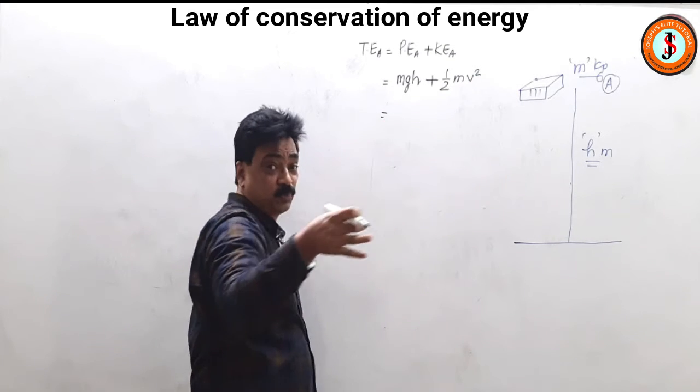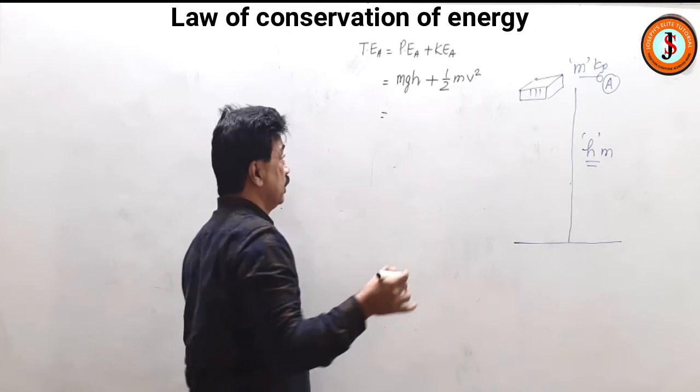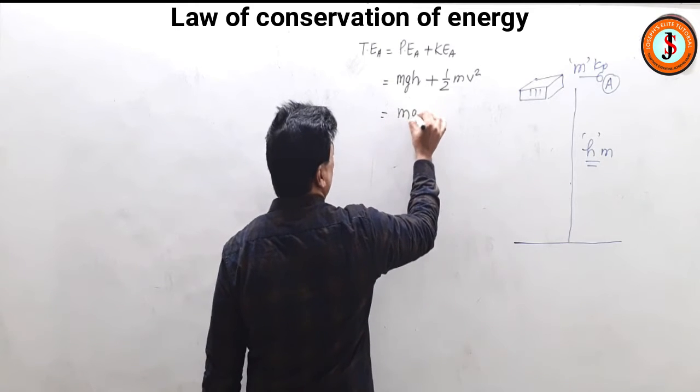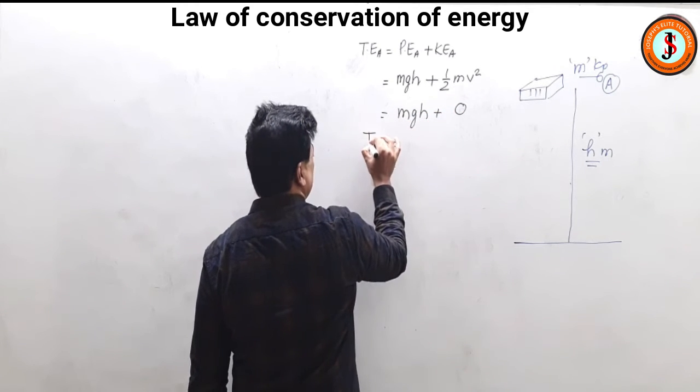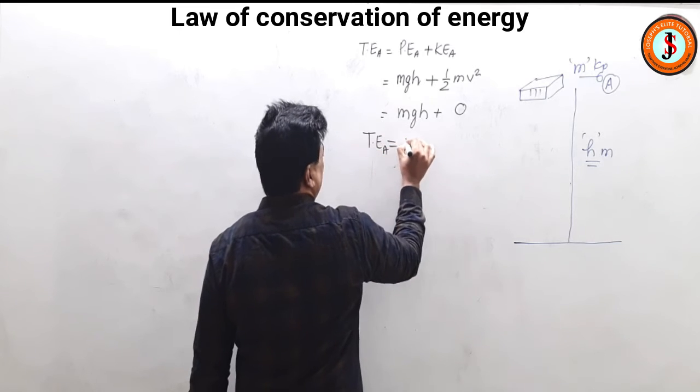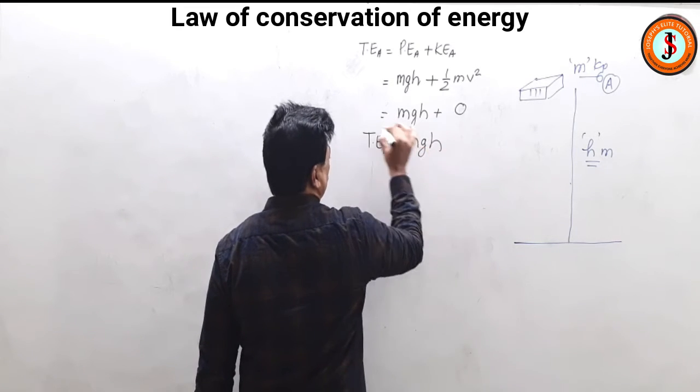I am just going to drop it, so its velocity is 0. So that means it will be mgh plus half m into 0, that is 0. So total energy at A is mgh.